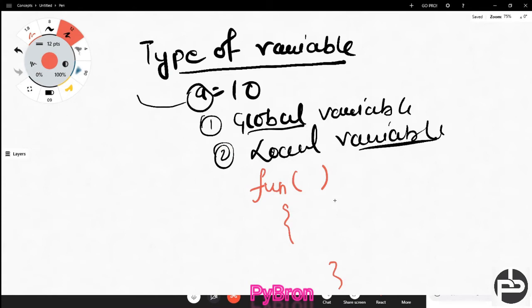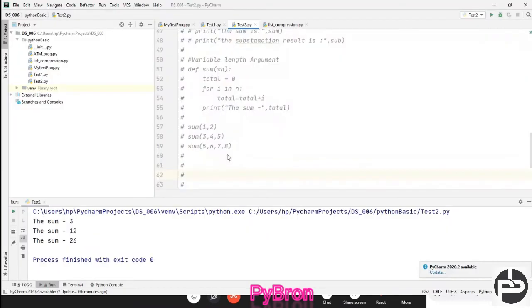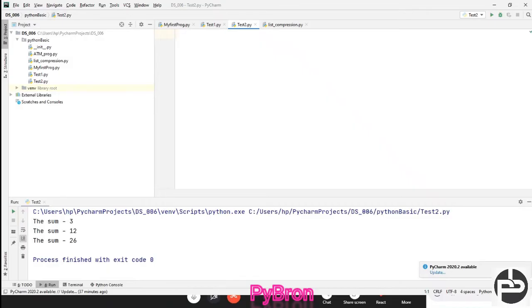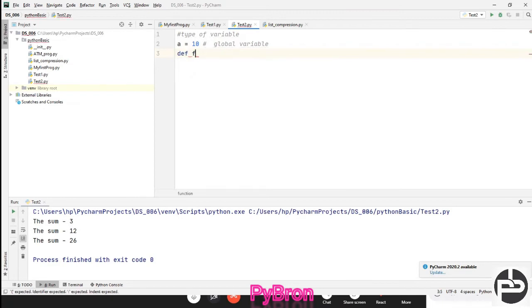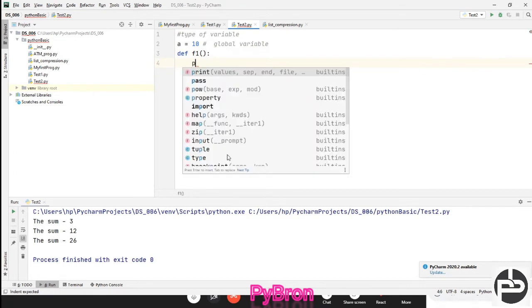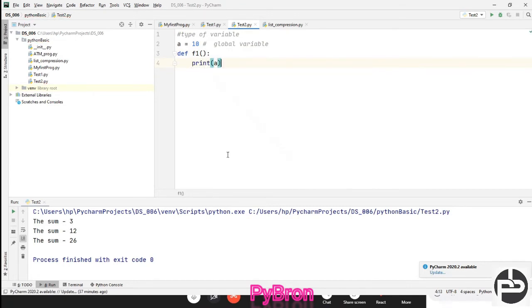Let's see how we can understand this concept, the types of variable. Suppose I write here a is equal to 10. This is the global variable. Now I'm going to define def f1, and here I'm not writing anything else, and I can call print a. I can call print a because it's a global variable, so you can call it from anywhere.